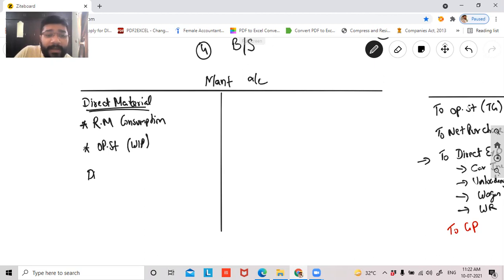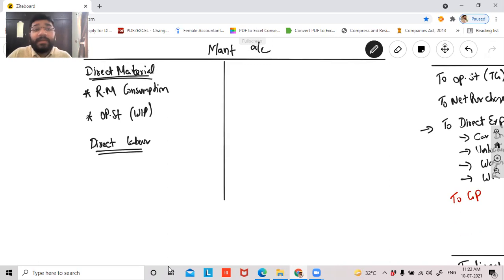Then we record direct labor. What is direct labor, guys? Direct labor means the salary that is paid to the worker who's directly into manufacturing of the product. I'll just make a mention of all these points, and then I'll come again and give one by one explanation of what direct material, what direct labor, what WIP, everything is all about.